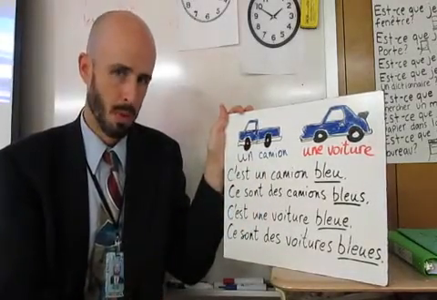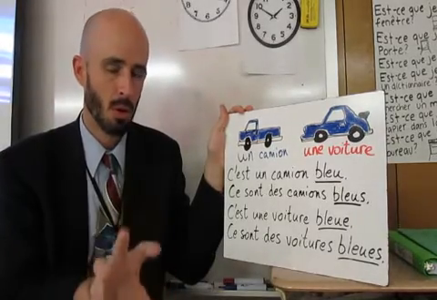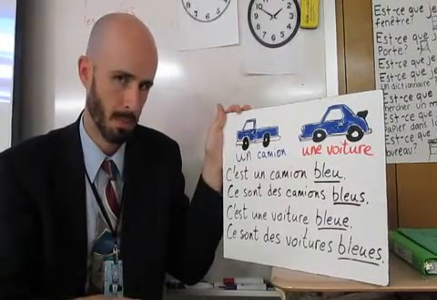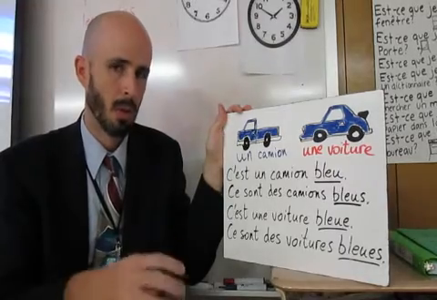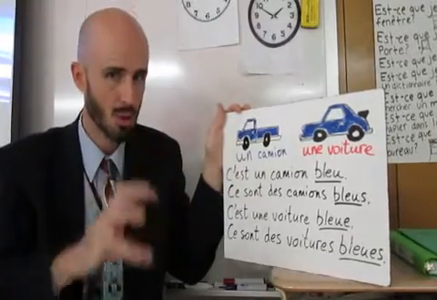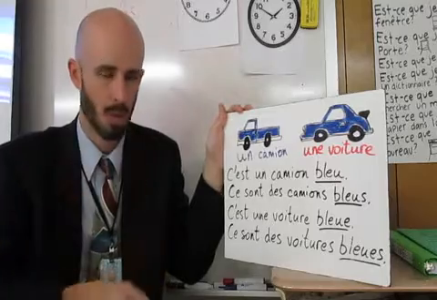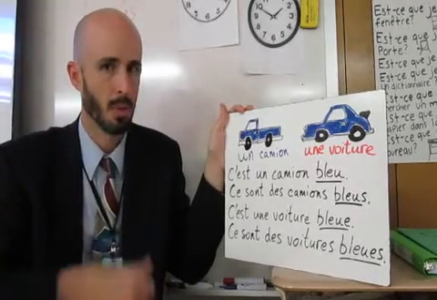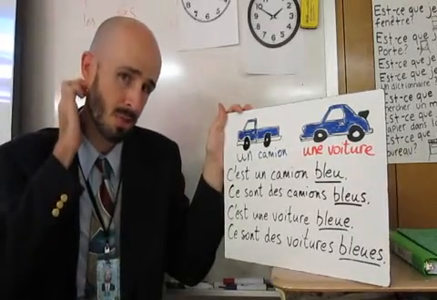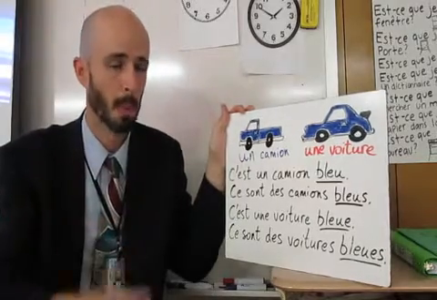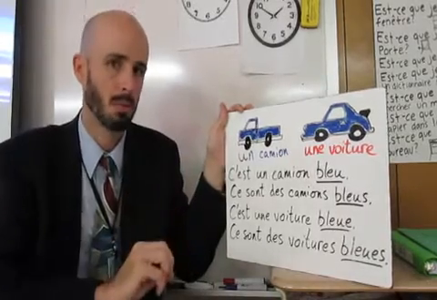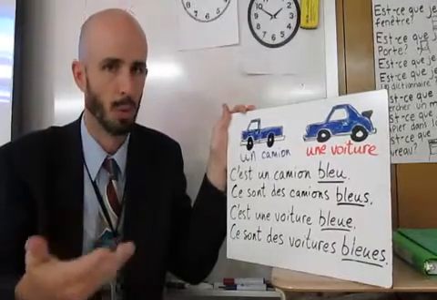Now, we will learn about a small group of often used adjectives which are placed before the noun. But again, those are relatively few. So in general, just keep in mind, the adjective comes after the noun. There are some that come before. And if you're really curious, we have a group of adjectives in French called fickle adjectives. You can Google it. We have a handful of adjectives which change meaning depending on whether you put them after or before the noun. So if you're really curious, Google that.